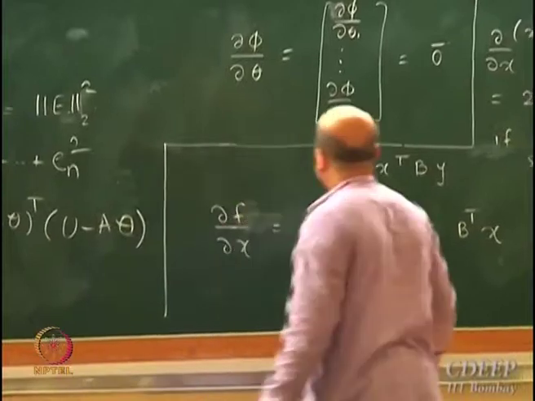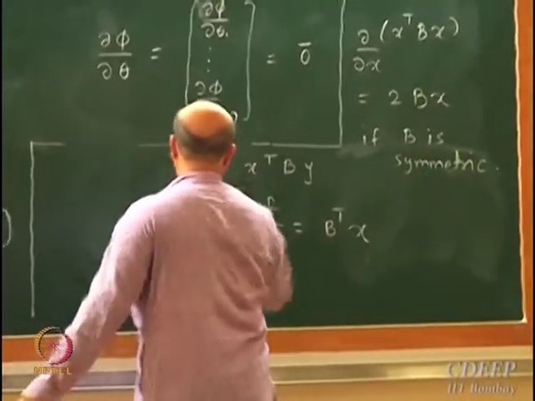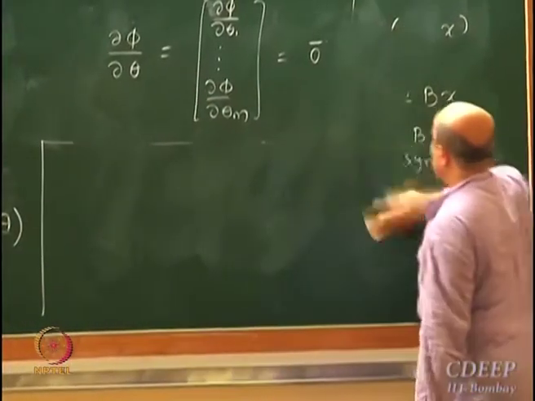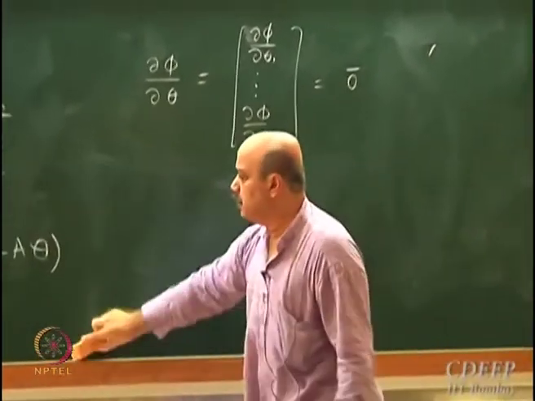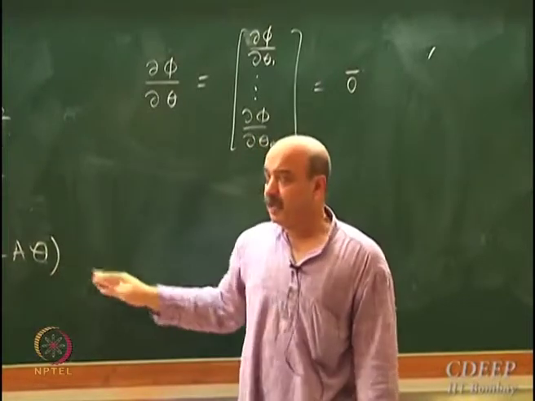So how do I do that? Can you tell me what is the solution? Just differentiate, just use these rules. Can you expand this?